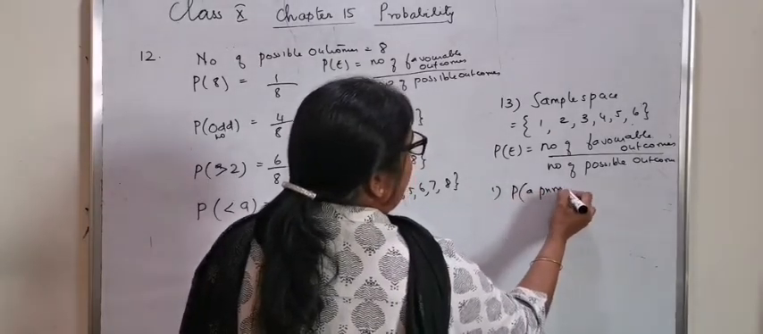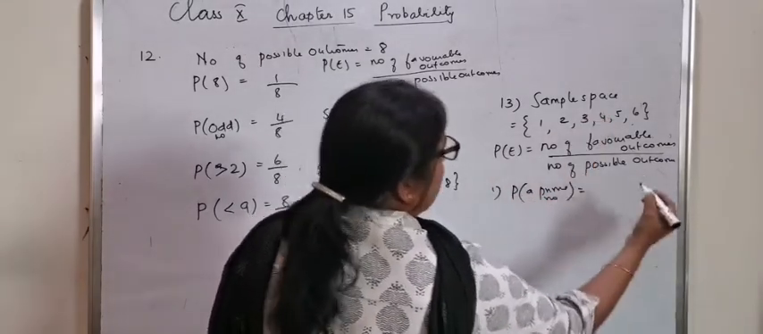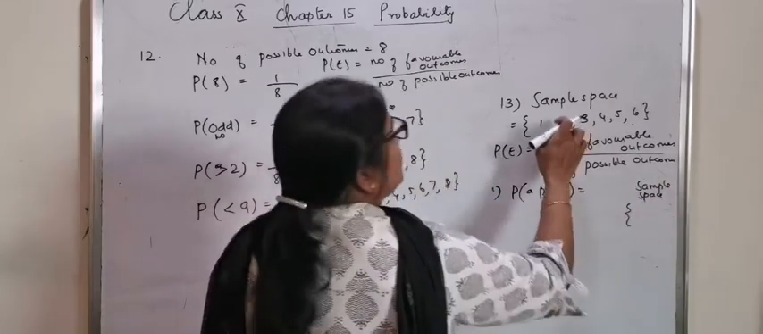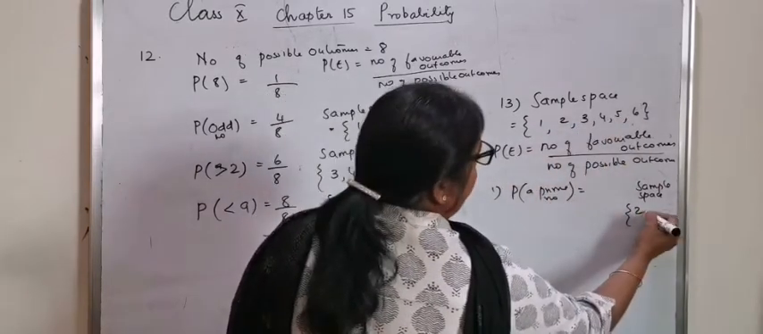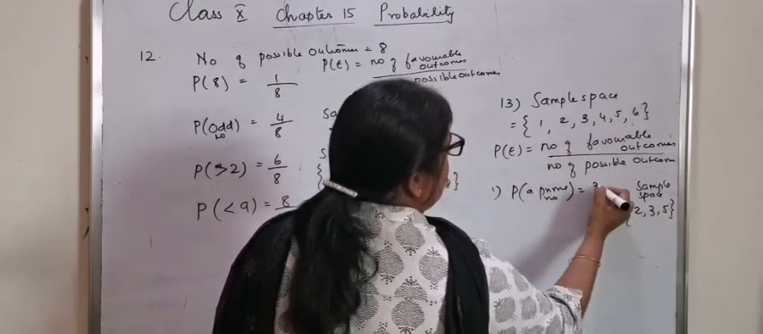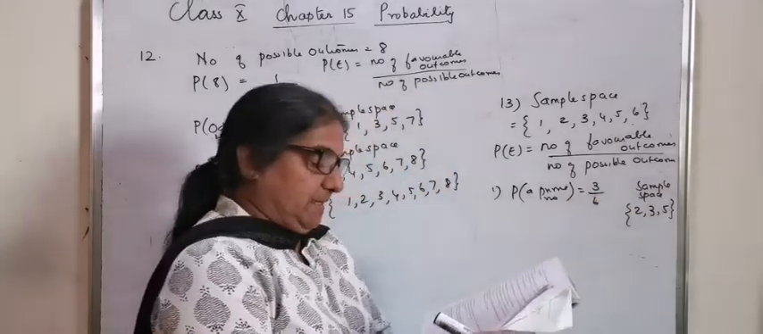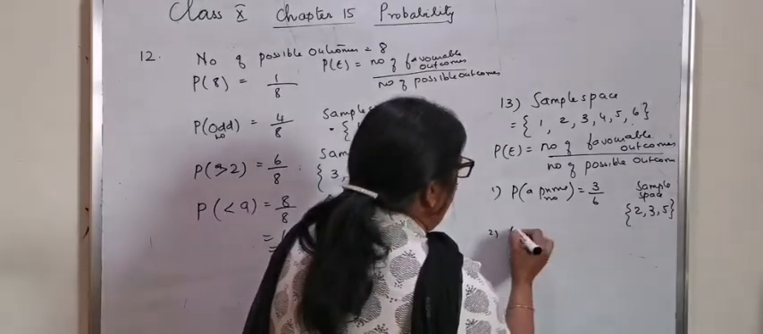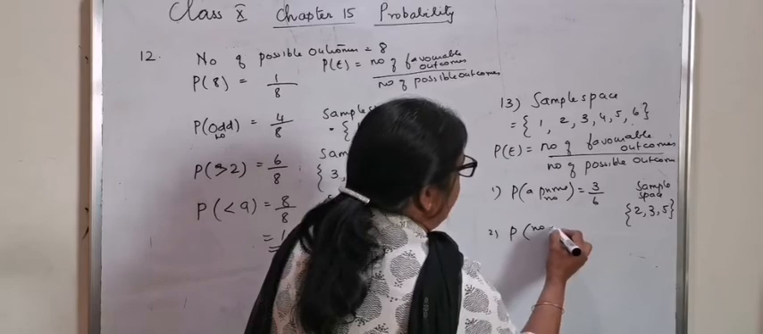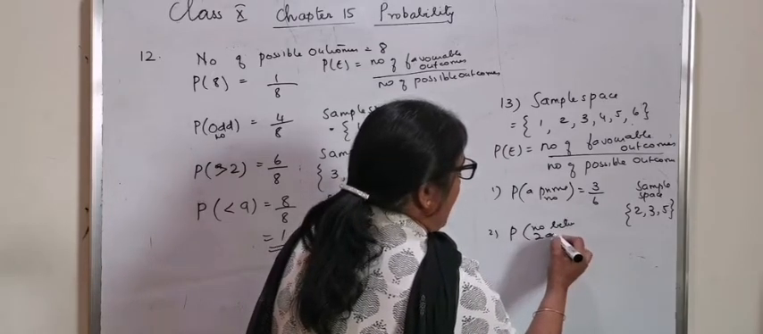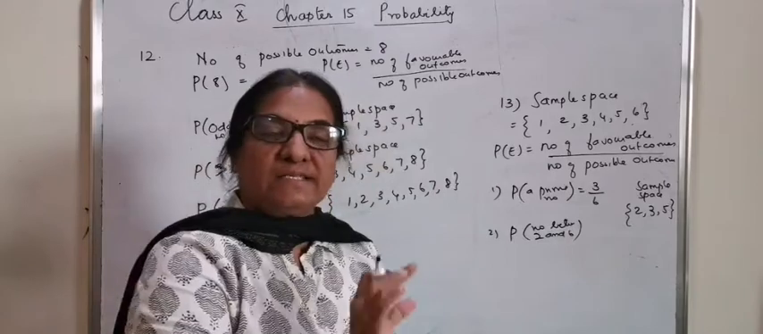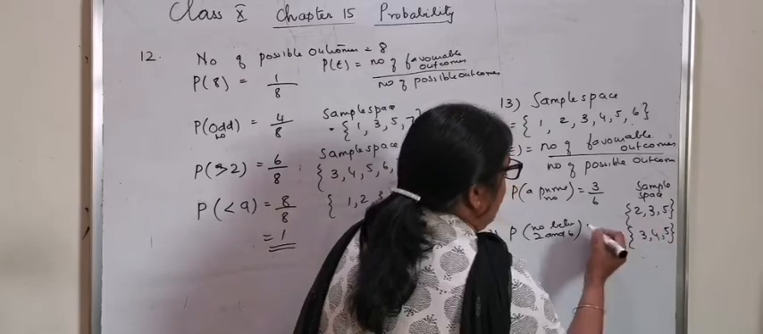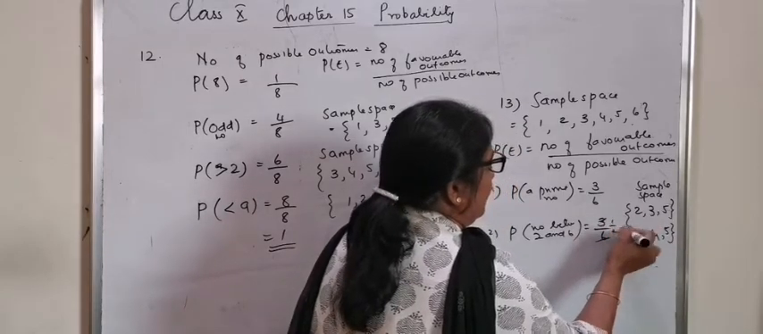Probability of a prime number. What is the sample space for that? The sample space is 2, 3, 5. That is, it is 3 by 6. Next, a number lying between 2 and 6. Number between 2 and 6 means 2 and 6 are excluded. So the sample space is 3, 4, 5. It is also 3 by 6 or 1 by 2.